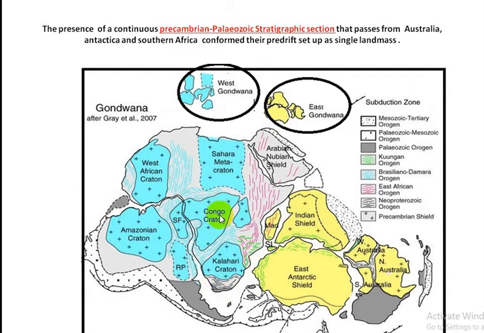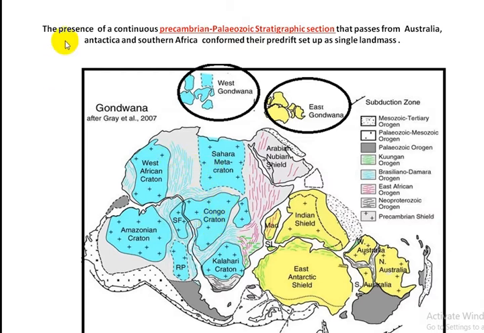These two continents fit into one another, and similarly, as previously stated, the Amazonian craton has a perfect match with West African craton. Similarly, this craton has a perfect match with Congo craton.